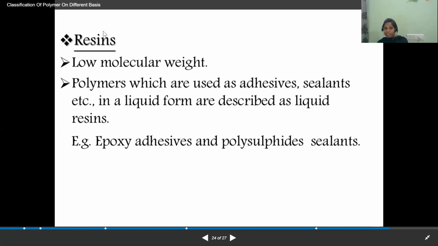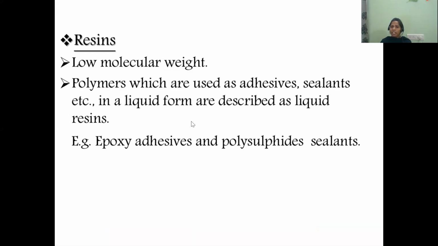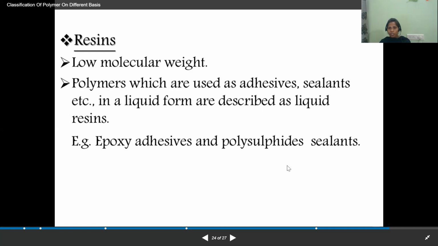Generally resins are used as adhesives or sealants, and in liquid form they are described as liquid resins. If we use the resins in the form of liquid, that is called liquid resin, but generally we use the plasticized resins in the laboratory to purify the water sample or to purify chemicals and to exchange the cations and the anions in any sample. Examples are epoxy adhesives and polysulfide sealants. These are the examples of resins used in adhesives and sealants.